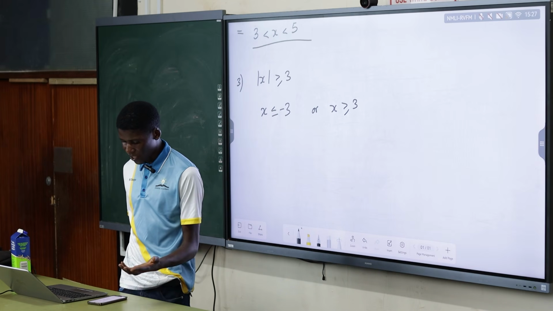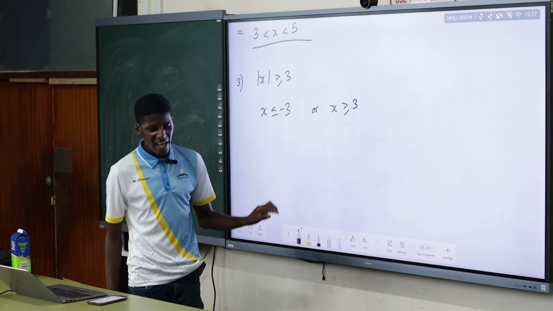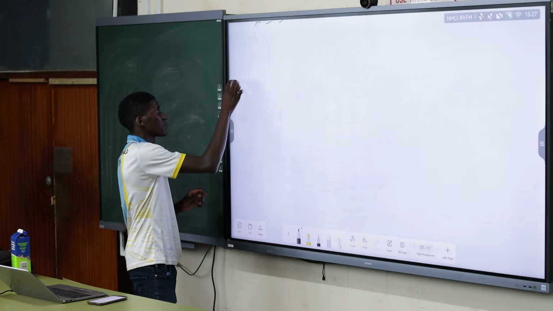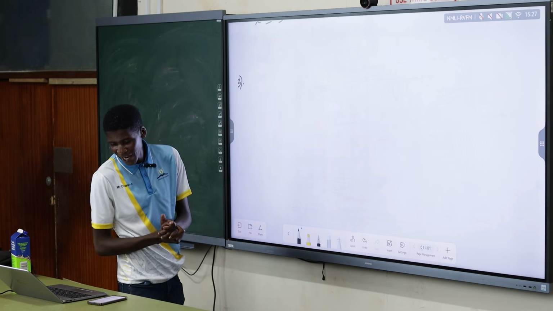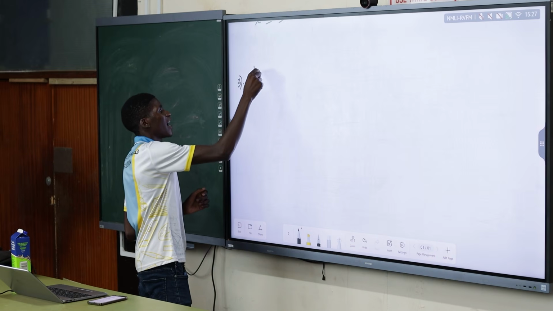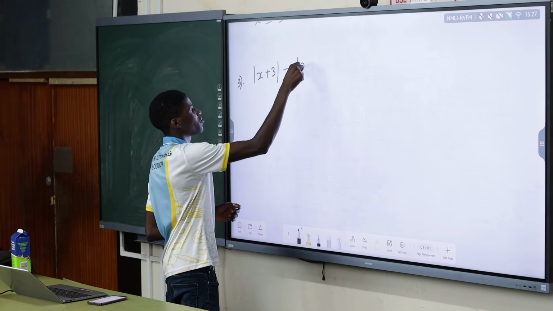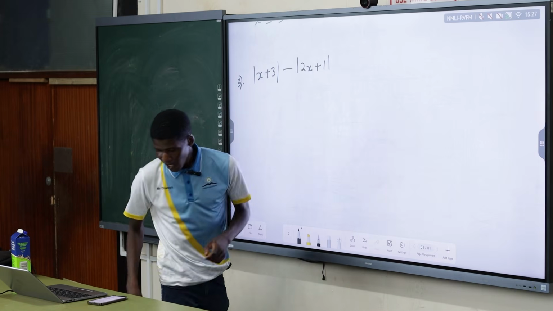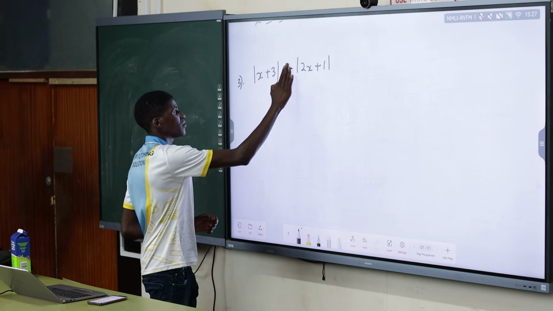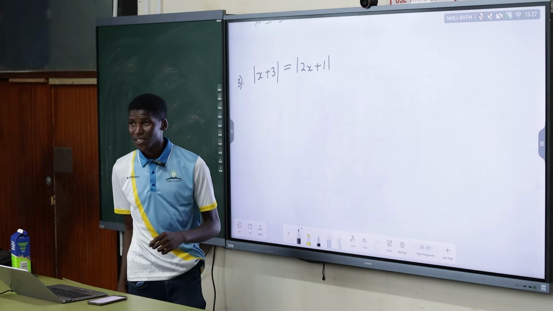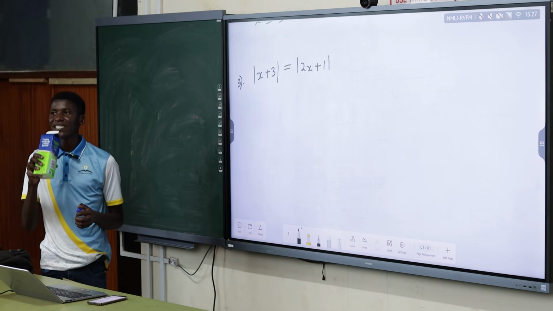And then what about these ones? We have got a couple of proofs as well after this. Solve the equation for x when you have something like this. Basically we are done with the concept. Absolute value of x plus 3 minus absolute value of 2x plus 1. Solve the equation for x, or it is equal to. How do we handle this now?